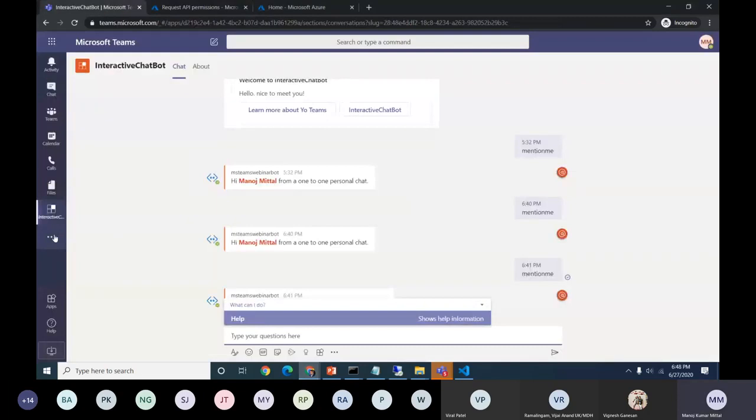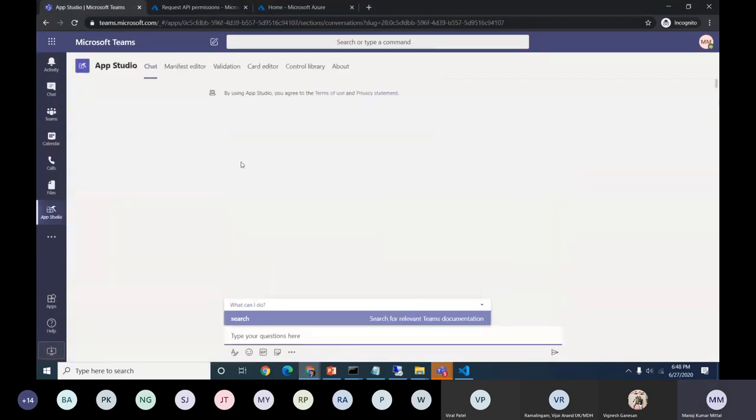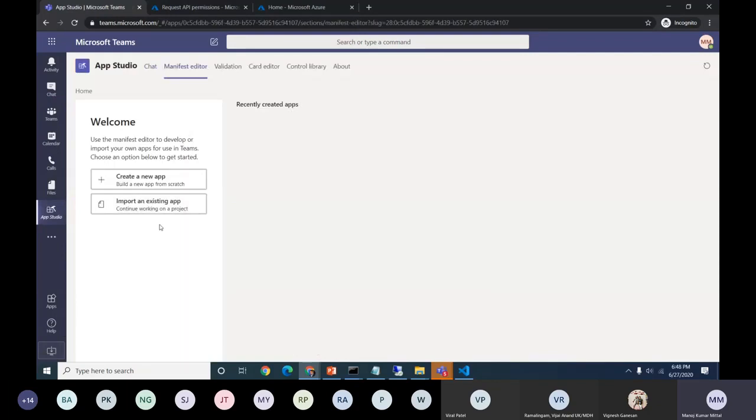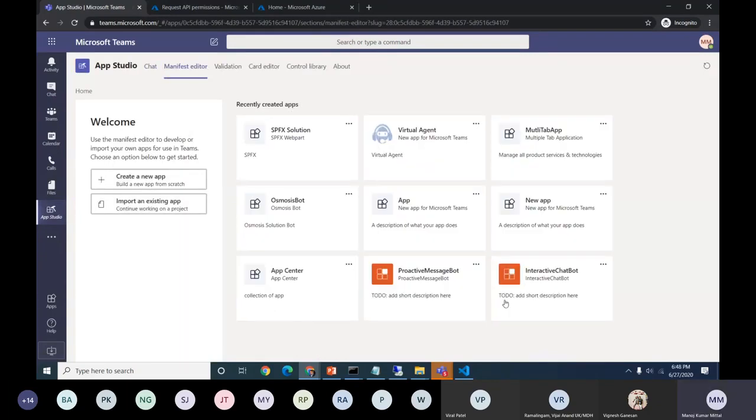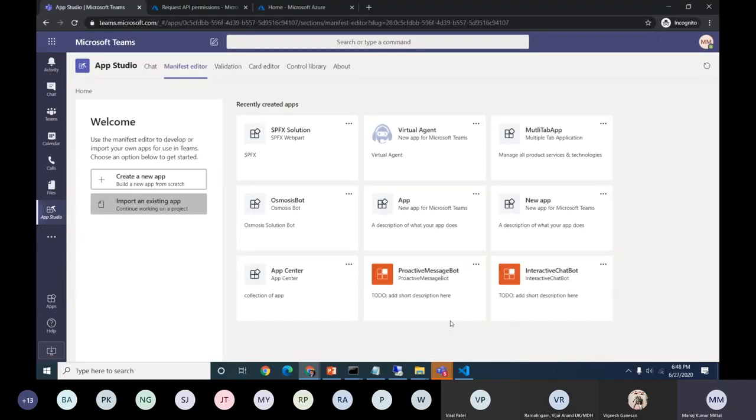I'll just go back again into the App Studio manifest editor. So here, that file is not there. Create or import an existing app. Let's just say open. Yep, Teams, channels, and group chat.